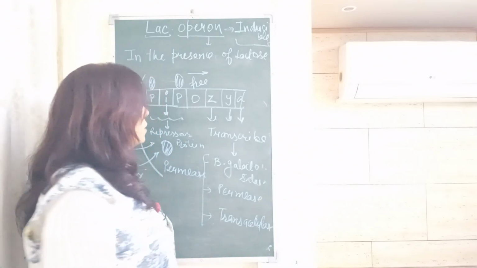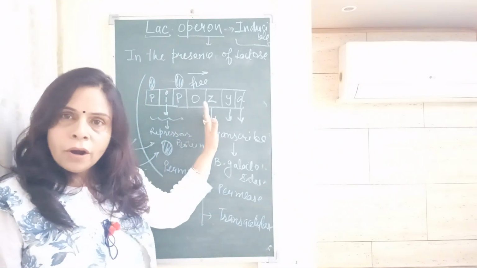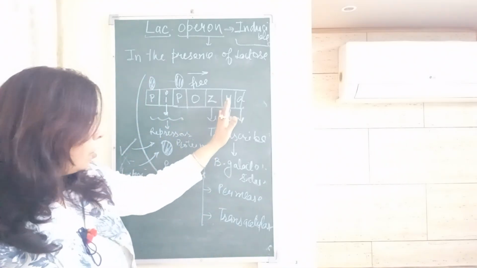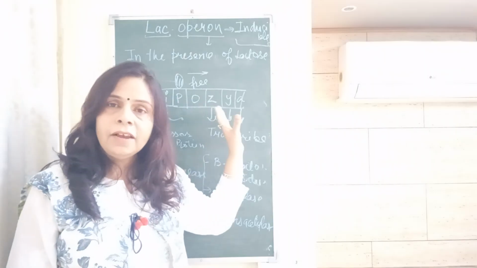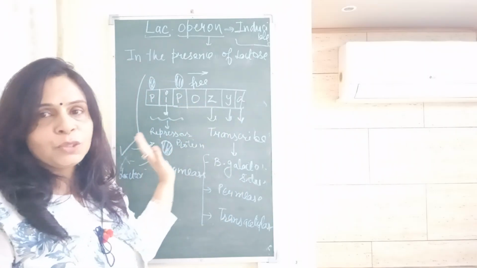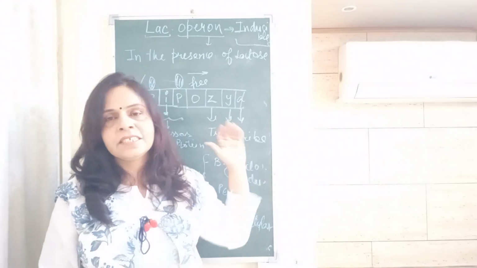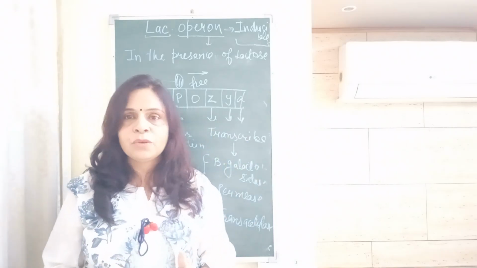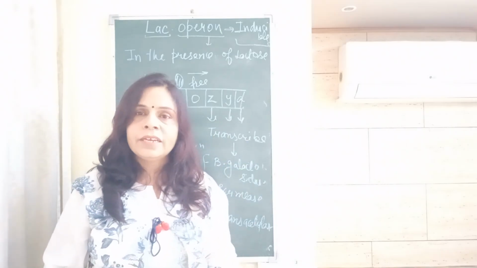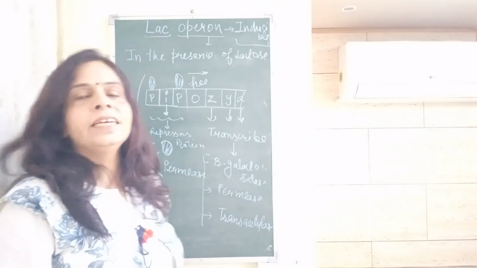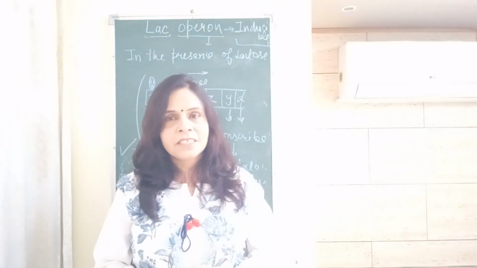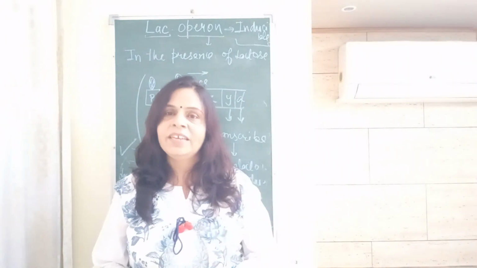So this mechanism gets on, and the cell digests its lactose to get glucose. If glucose is already present, then also this system will remain off, because the cell does not require any energy for its survival. So this is the lac operon explained in a very simplified way. Thank you.